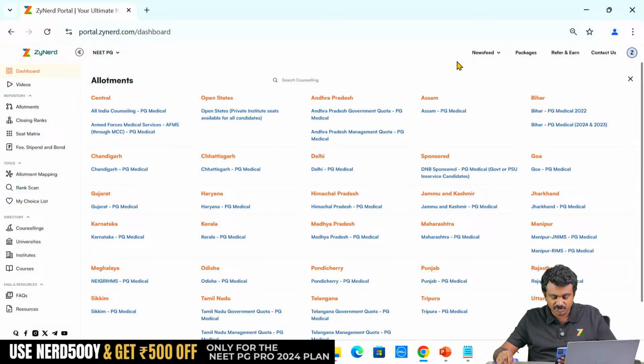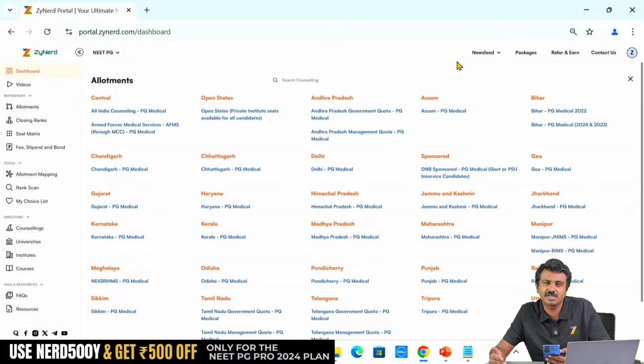MP and Rajasthan counselling delayed, will there be fewer vacancies? If MP and Rajasthan counselling is delayed, there will be fewer vacancies, but there is one part to it. It might not be that 100% of MP candidates will continue with All India counselling. They might also know that they will get better seats in MP, and they can leave their All India round 1 seats and then come back to round 2 in case they don't get it. Many of them, knowing that after round 3, from December 3rd till December 12th, they can't resign, might opt for resigning their All India round 1 seats and going on to MP round 2.